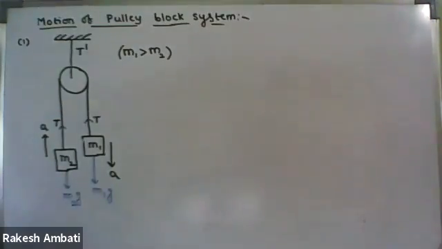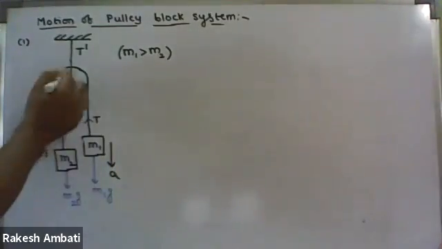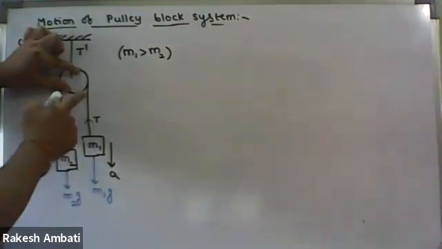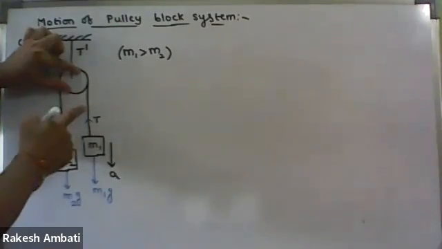Then one more important one. If this is the body I'm taking, what is the direction of tension force on this side?